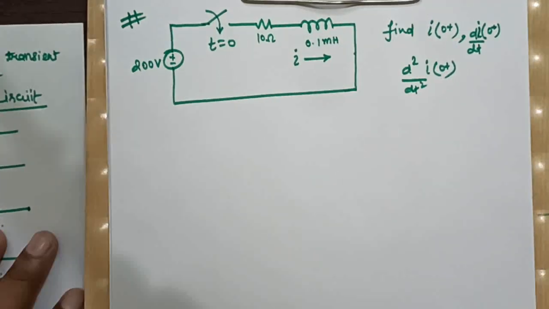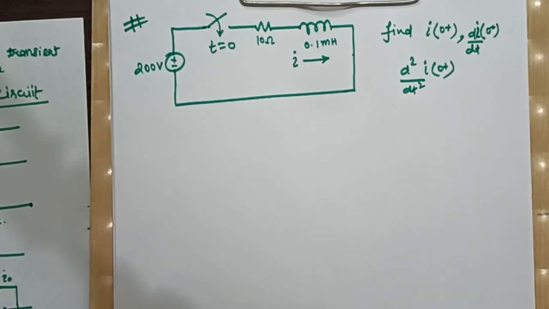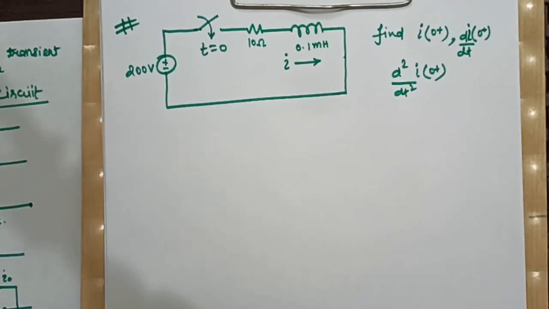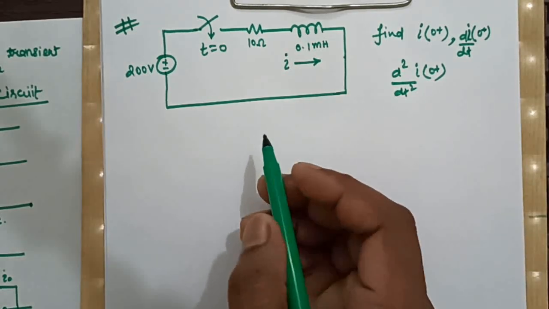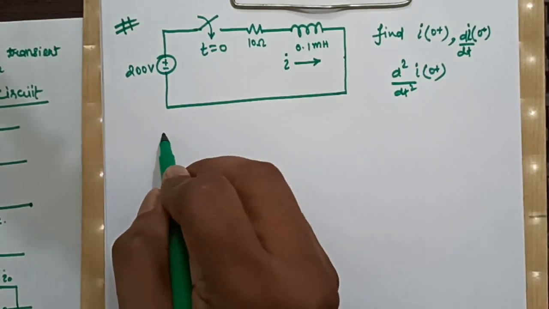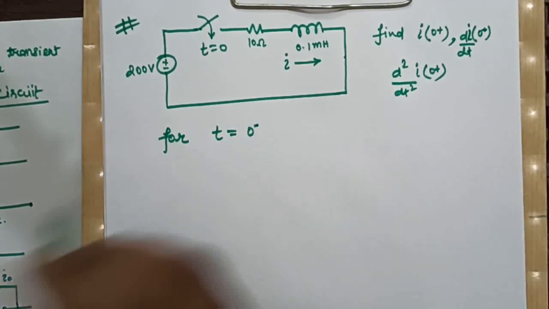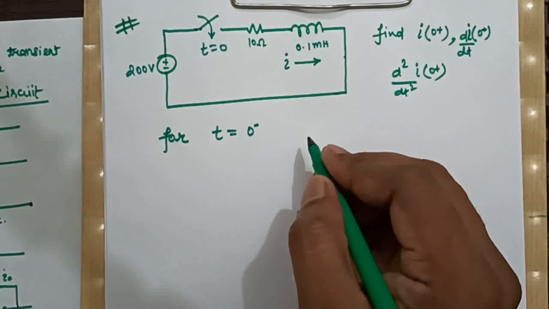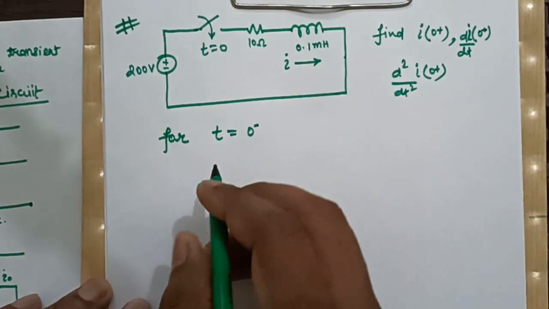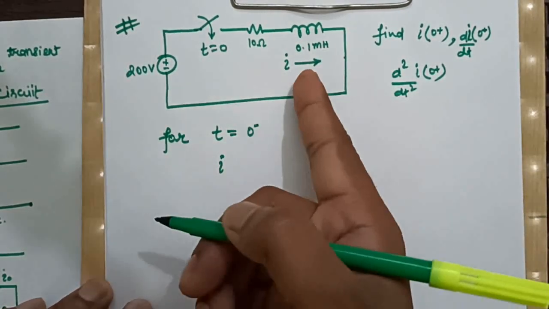Now coming to this problem, to solve this type of question, first of all we have to find the initial condition, meaning what was the circuit condition before switching and after switching. So before switching, for t equal to 0 minus, the switch was open, and if the switch was open, our I will be what?